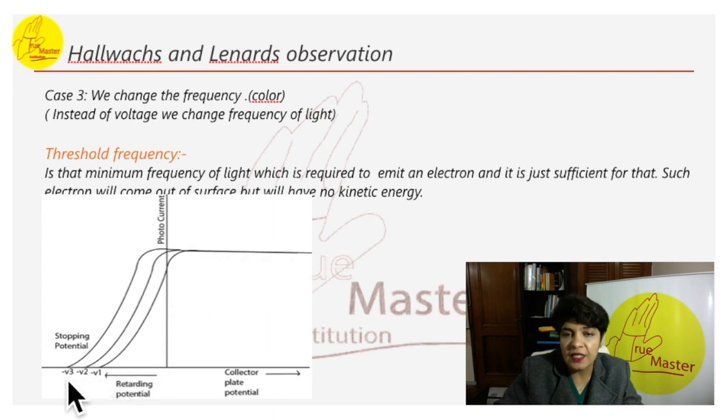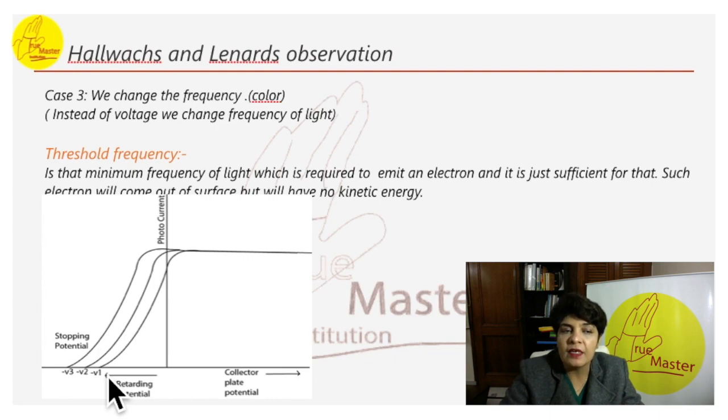For each frequency, the stopping potential will vary. Some will get stopped here, some here, and some on this voltage. The minimum value is called the threshold frequency.